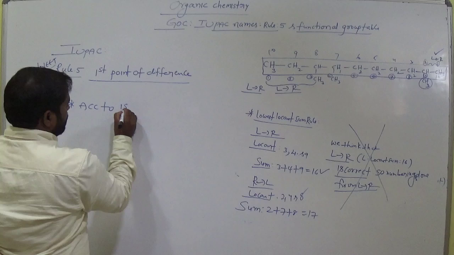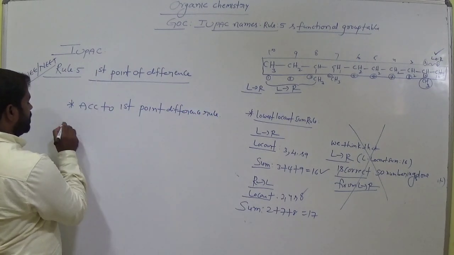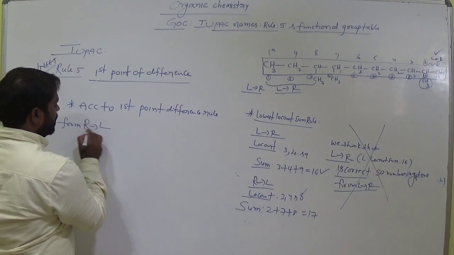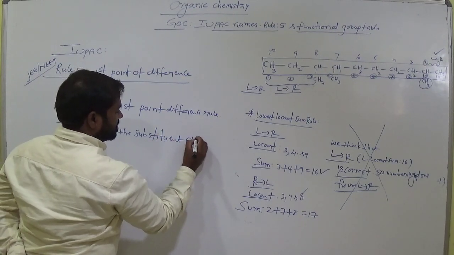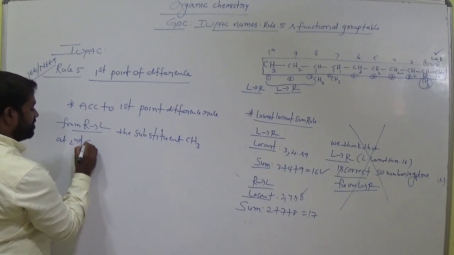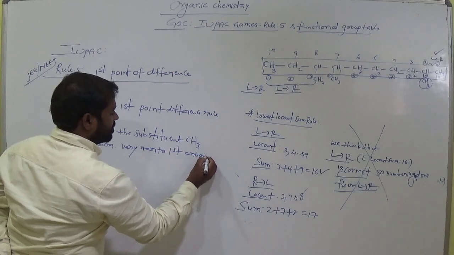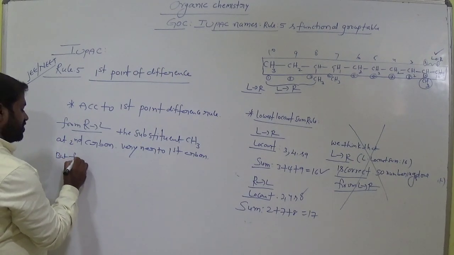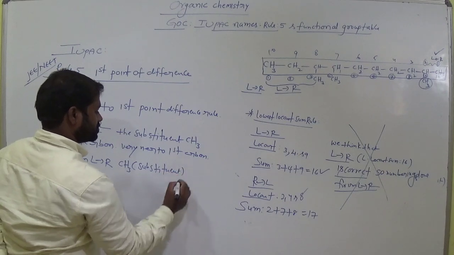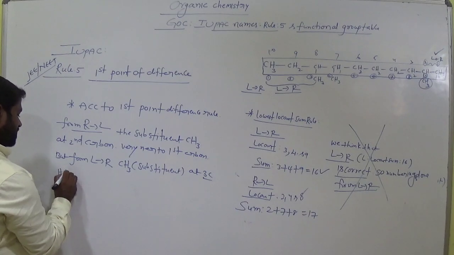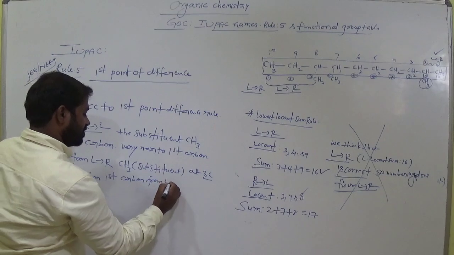So according to first point of difference rule, from right to left, the substituent CH3 at second carbon, so very near to first carbon, okay, but from left to right CH3, that means the substituent at third carbon, it is far from first carbon from left to right.